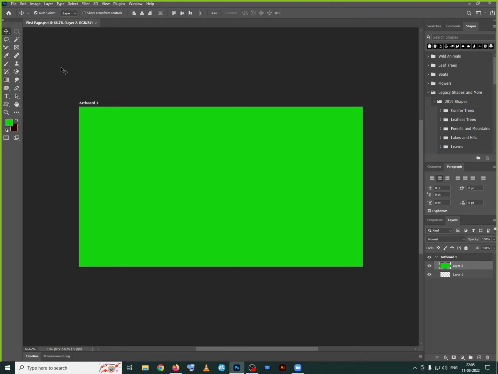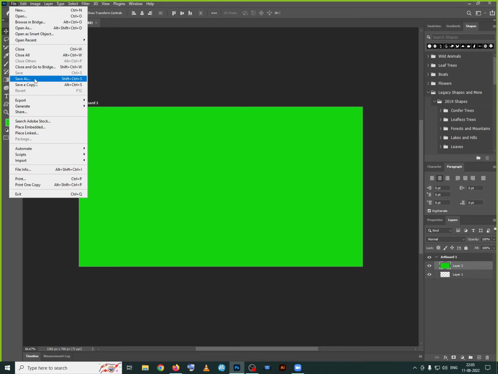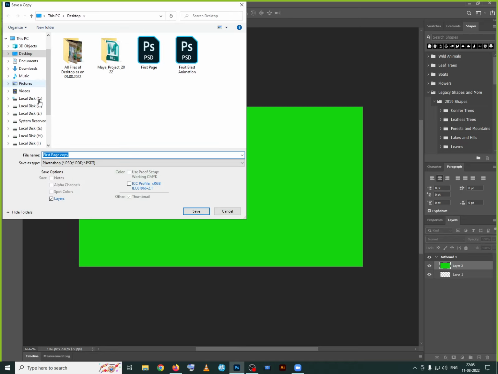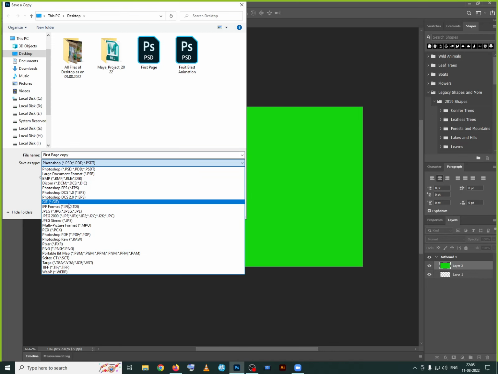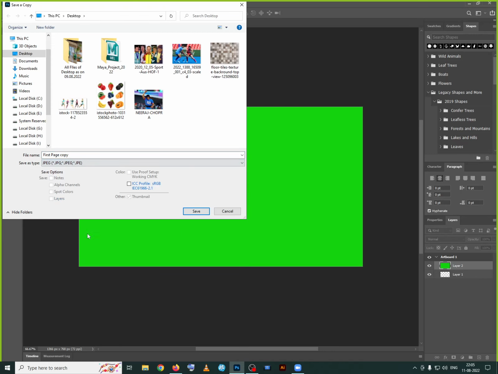If I am saving an output file, in the sense a JPG file, how to save it? Go to File. In place of Save As, if you are using the older version, Save As is the option. But if you are using the latest version, that is 22, you have to click Save a Copy. Here we have to choose the format. What format do we want? JPG. Select this JPG format.